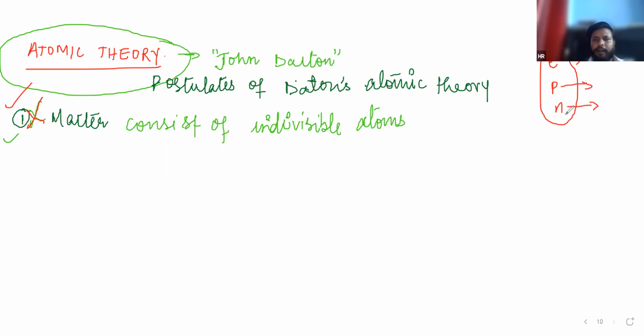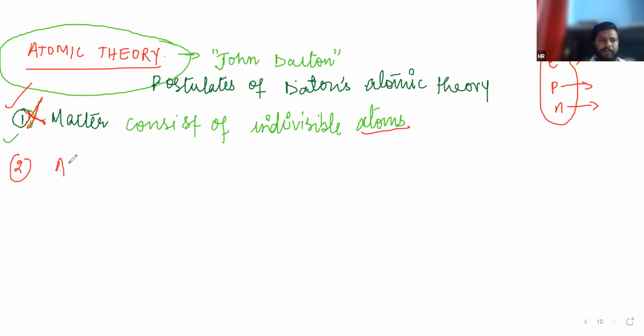This postulate is wrong, because he said that an atom is that part of matter which cannot be divided, but it can be divided into electron, proton, and neutron.